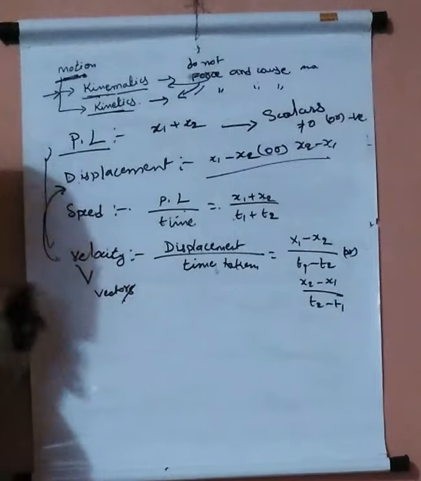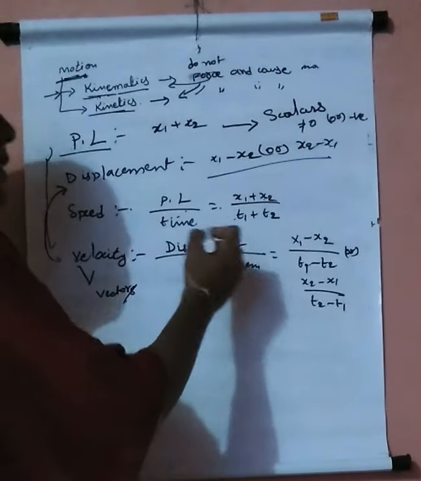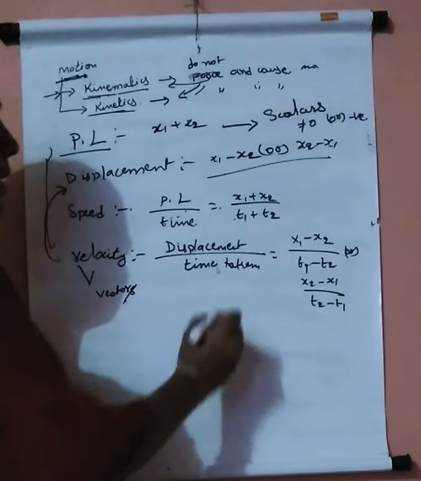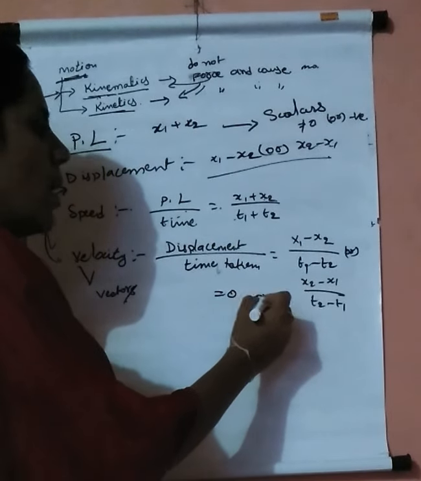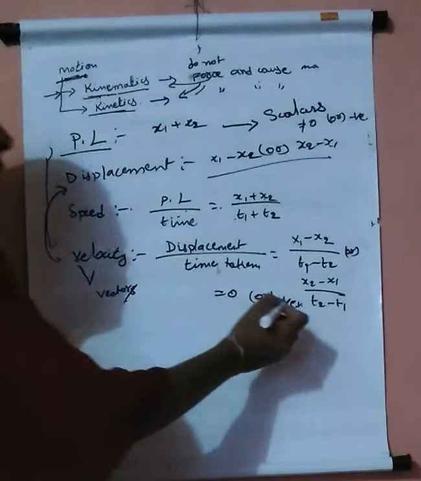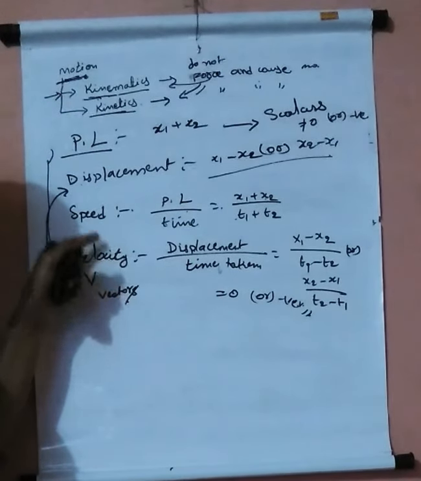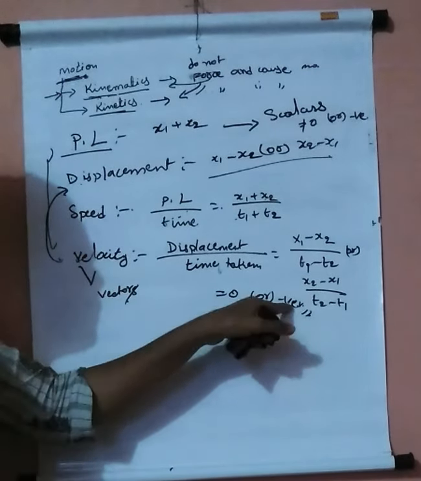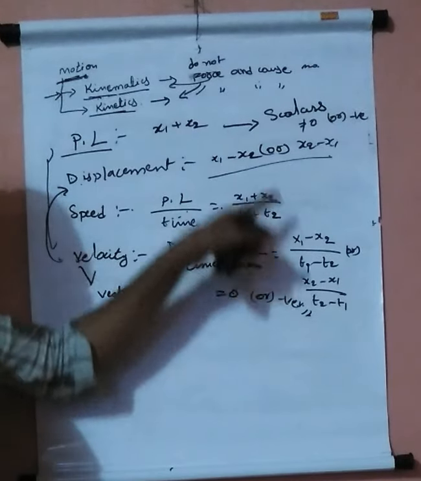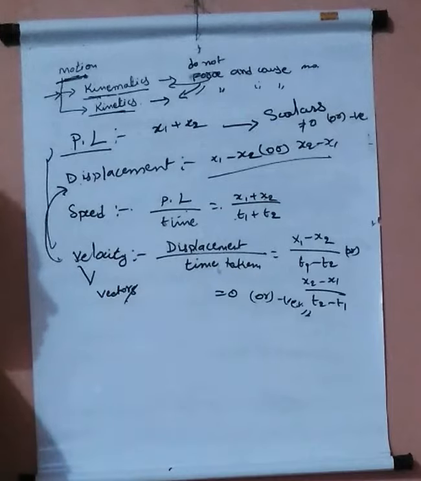But displacement and velocity may be equal to 0 or may be negative. Understood? This is very important while solving problems. Displacement and velocity may be taken as 0 or negative, but path length and speed never become 0 or negative.